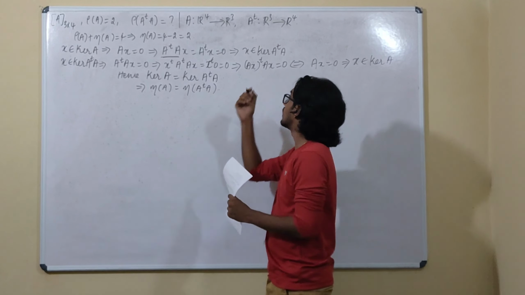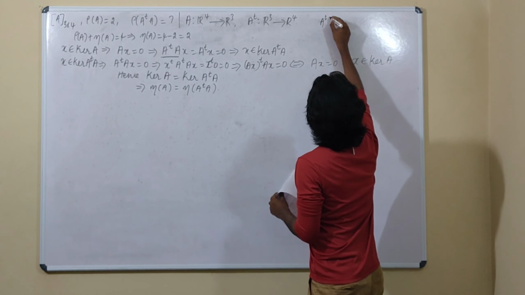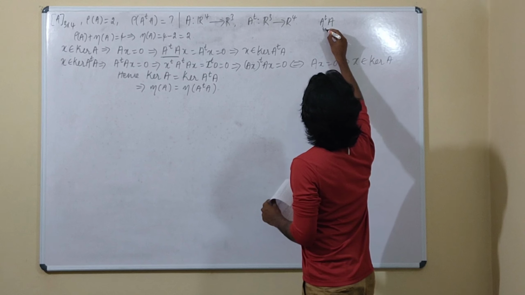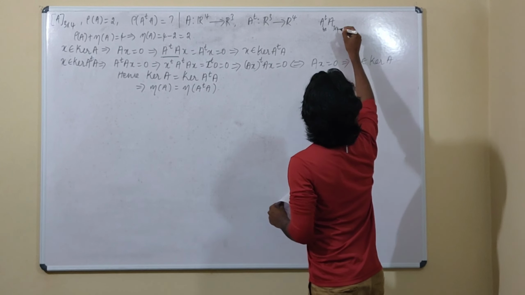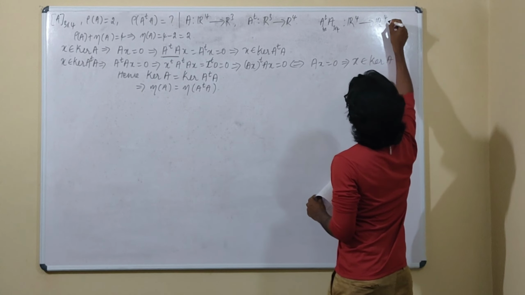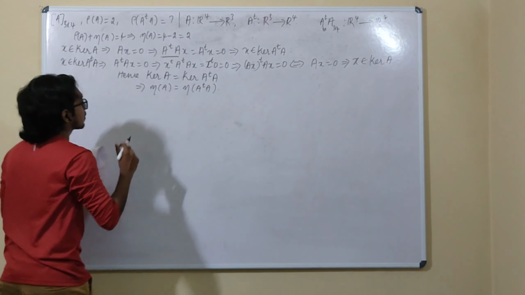A transpose is of order 4 by 3 and A is of order 3 by 4. Hence it is a mapping from R4 to R4.